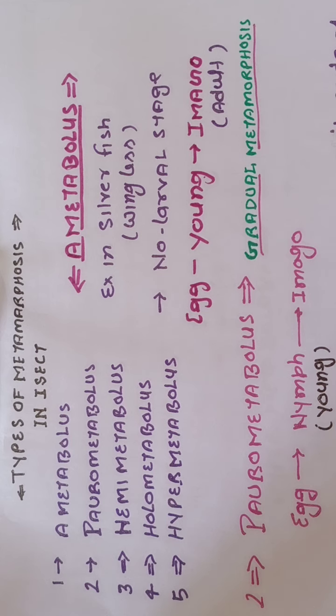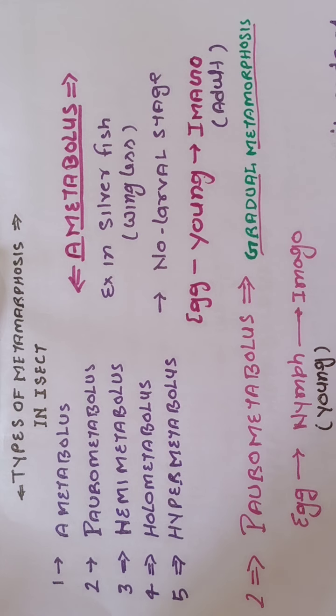In this way we say no metamorphosis. But suppose a young one which is produced is different from the adult. So how does the young one get converted into adult? The complete process by which this young one converts into adult is known as metamorphosis. In another word, if one creature which comes out after the hatching of egg is completely different from the adult, then we use the word larva.